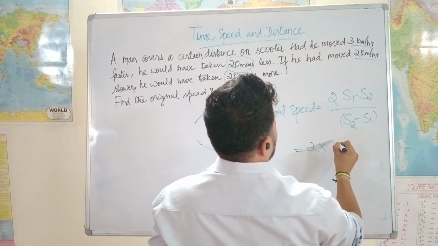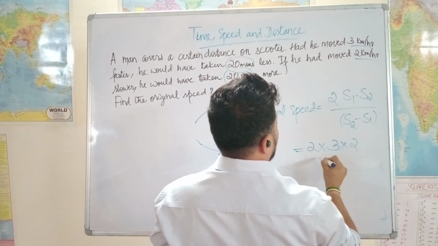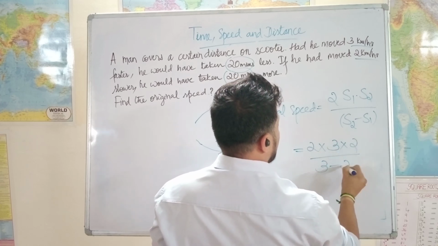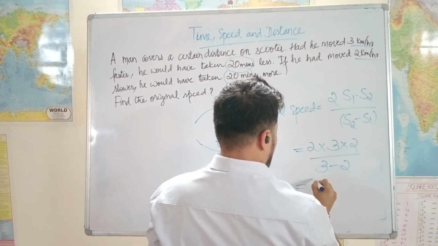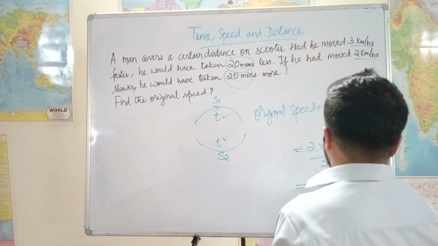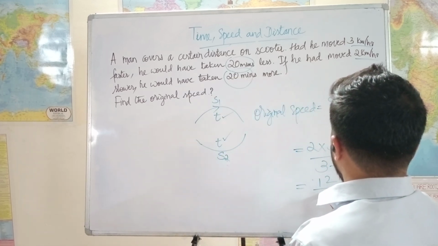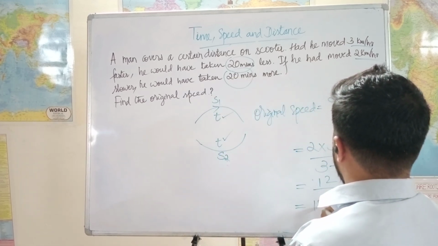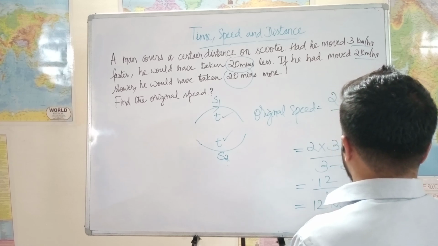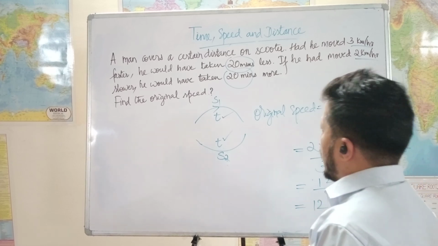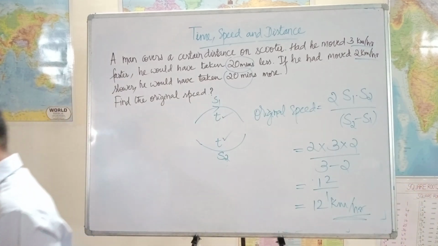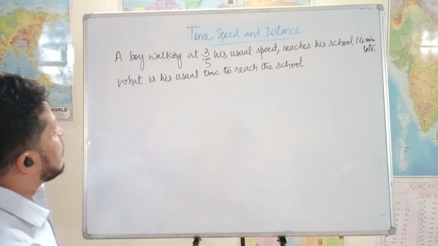So we have 3 into 2 divided by 3 minus 2, is equal to 2 into 2, 4, 4 into 3, 12, 12 divided by 1 is equal to 12 kilometers per hour. This is the original speed. Check.